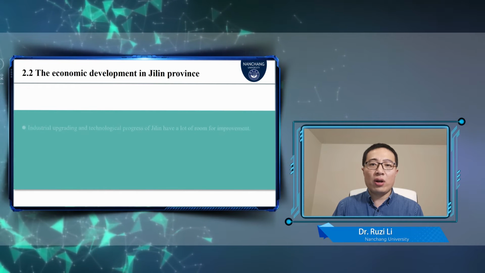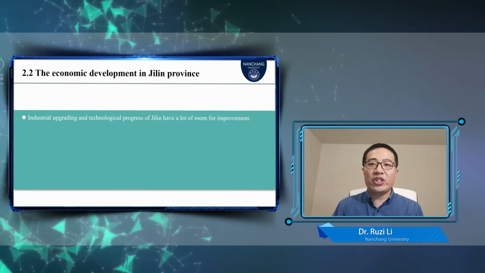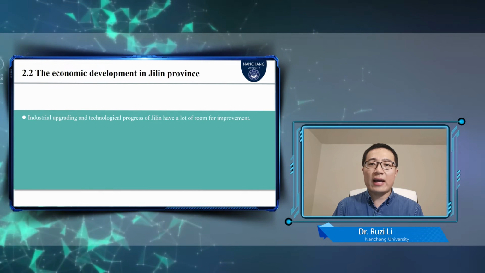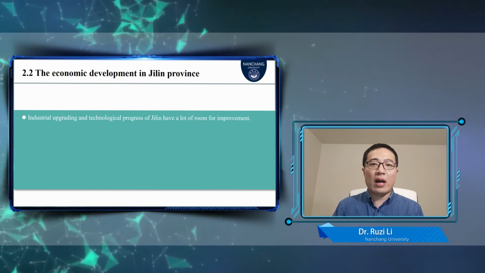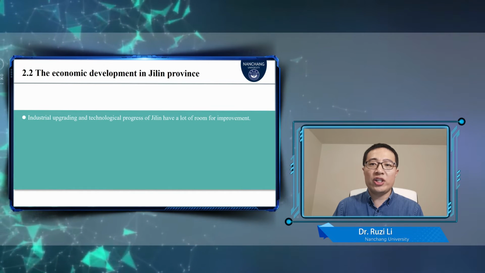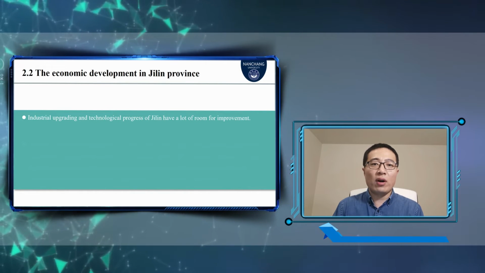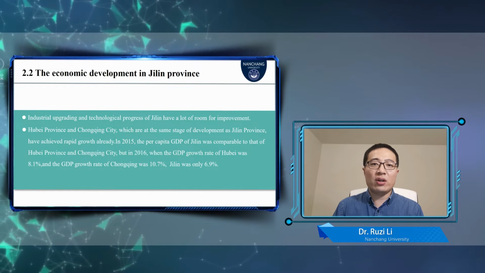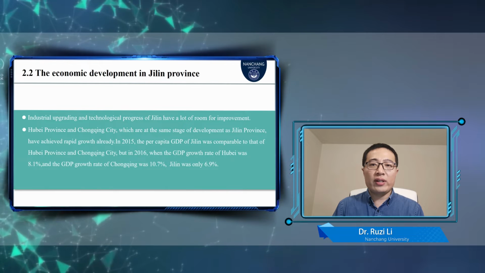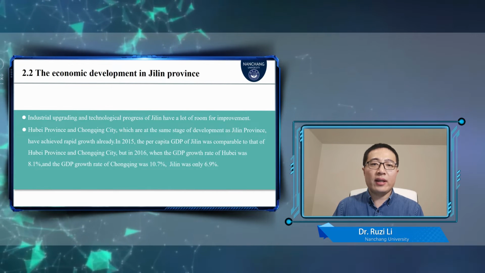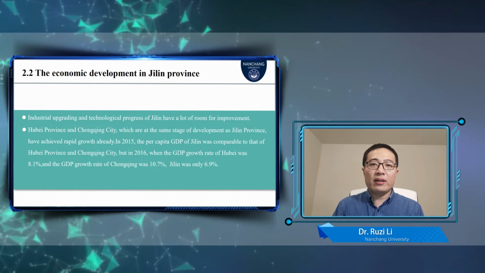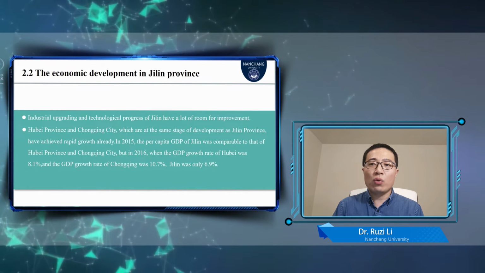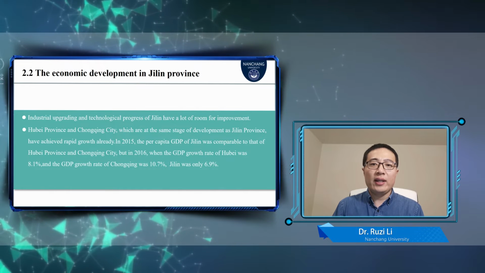In terms of growth potential, there is still a large gap between Jilin and those leading regions in China and in the world. This also means that the overall advantages of industrial upgrading and technological progress in Jilin still have a lot of room for improvement. Hubei province and Chongqing city, which are at the same stage of development as Jilin, have achieved rapid growth already. Let's see. In 2015, the per capita GDP of Jilin was comparable to that of Hubei province and Chongqing city.